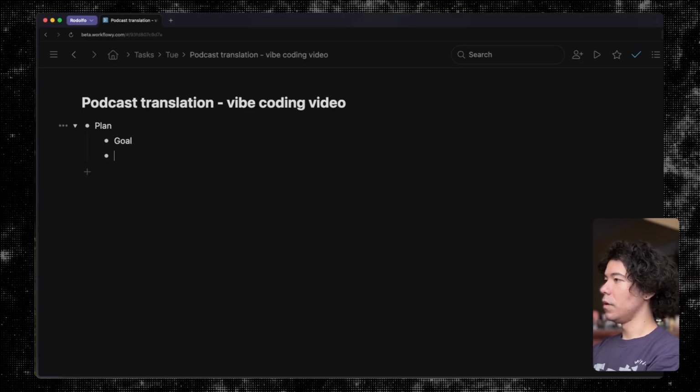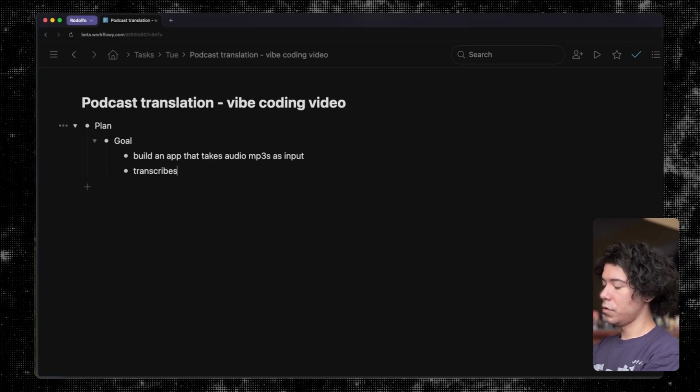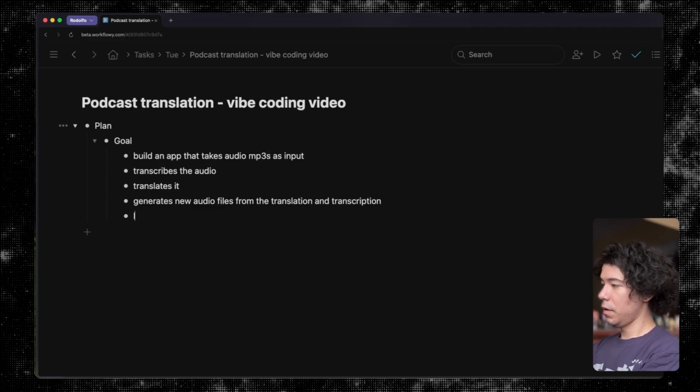So what is the goal? We want to build an app that takes audio MP3s as input, transcribes audio, translates it, generates new audio files, runs the translation and transcription, and outputs them as MP3 files. That's basically it. That's what we're trying to build here.